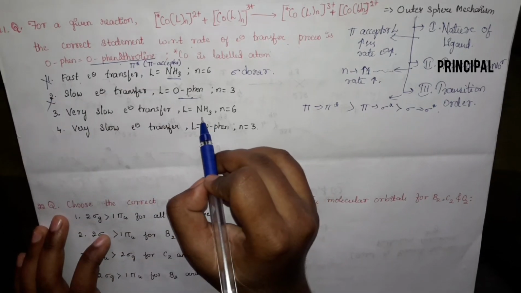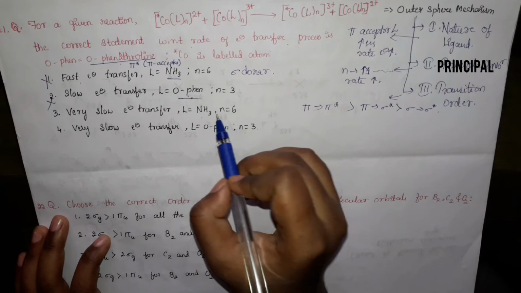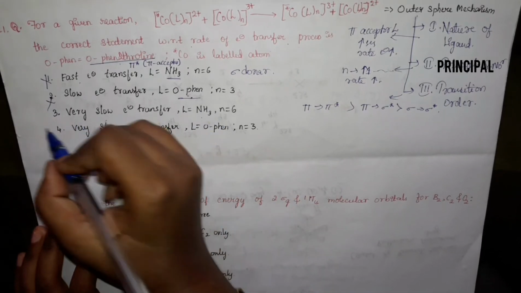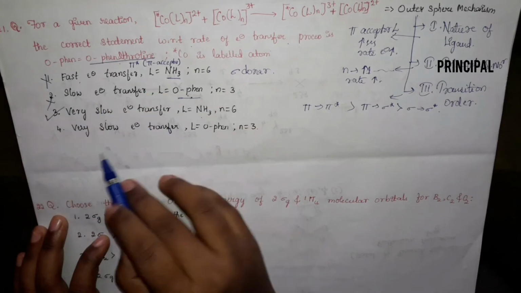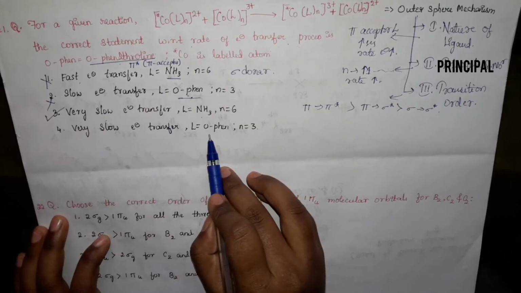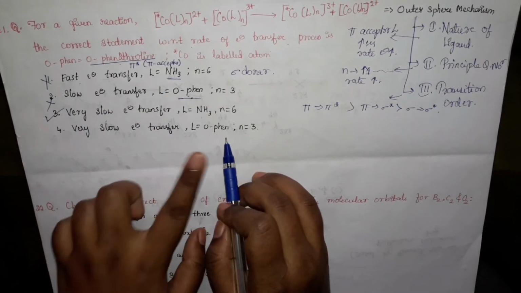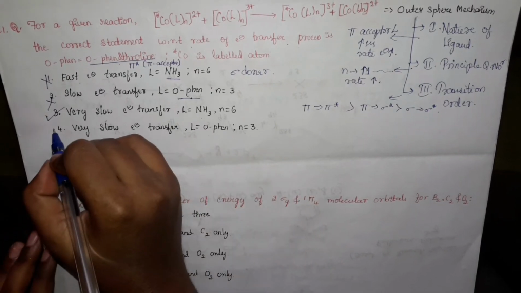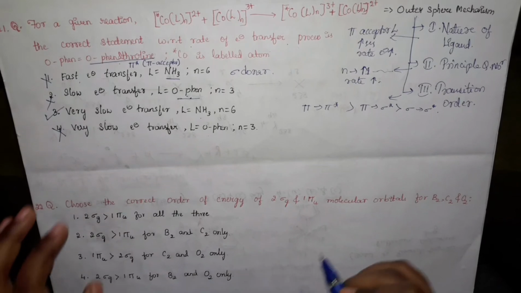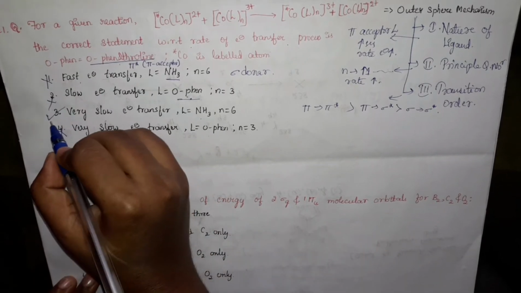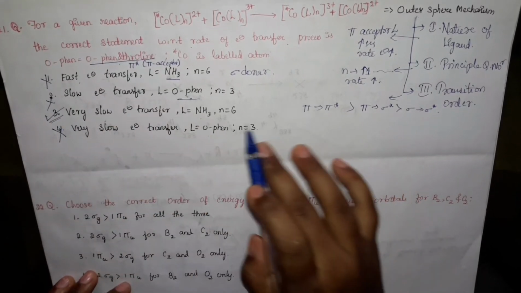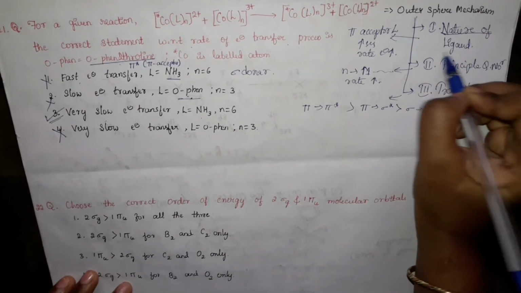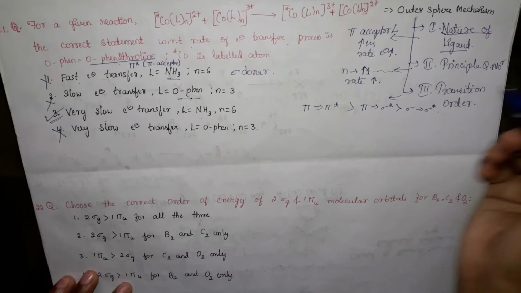And this statement, ammonia is a sigma donor ligand and the electron transfer will also be very slow. So this is the correct statement. And as I said before, orthophenanthroline is a pi acceptor ligand, so the electron transfer will be fast. So this is also wrong. Based on this, the correct option is the third one. So this can be solved only based on the nature of ligand concept.